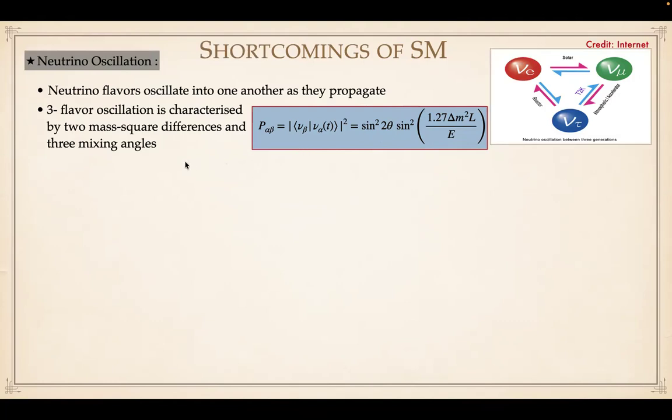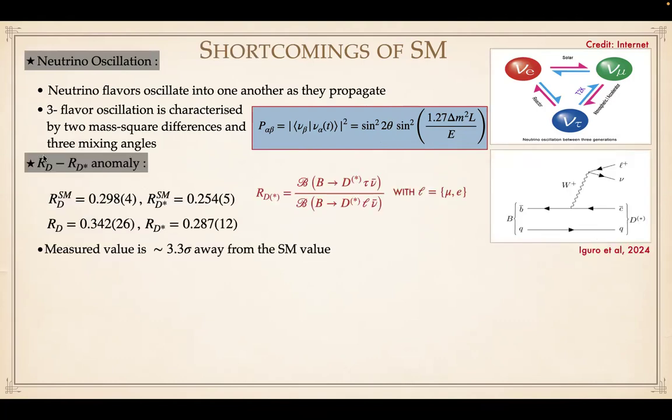And there is also a Dirac CP phase, but the current oscillation experiments do not provide any conclusive indication of its exact value. Also, there are some precision experiments whose results do not coincide with the standard model predictions. Out of them, one is related to the semi-leptonic B decay to D, a lepton and an antineutrino.